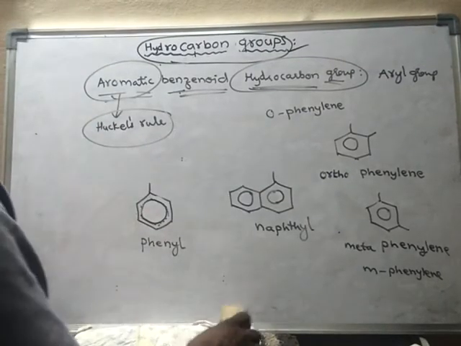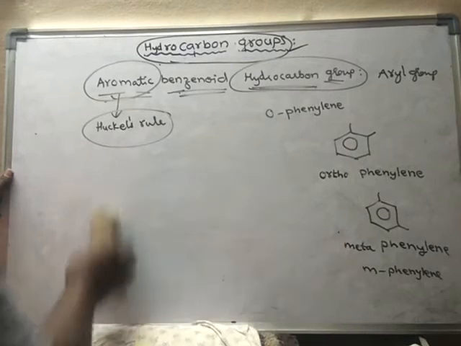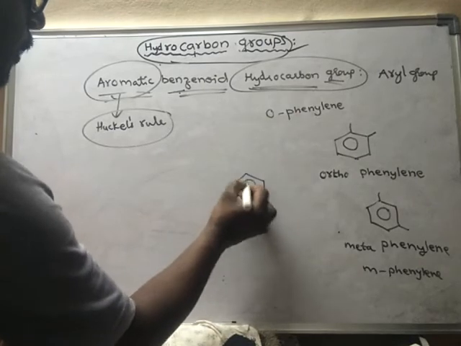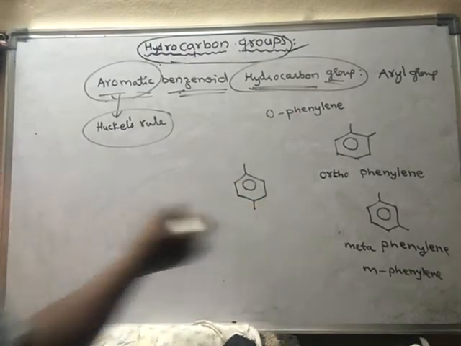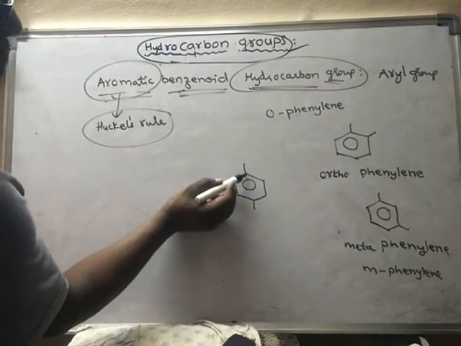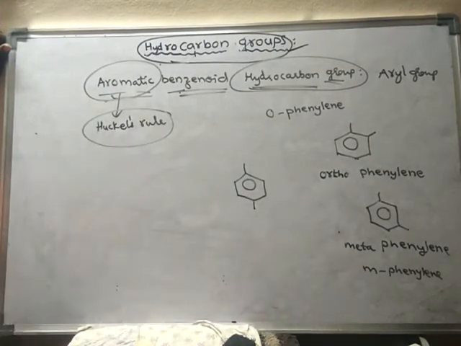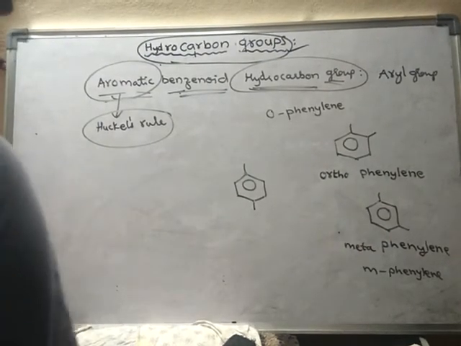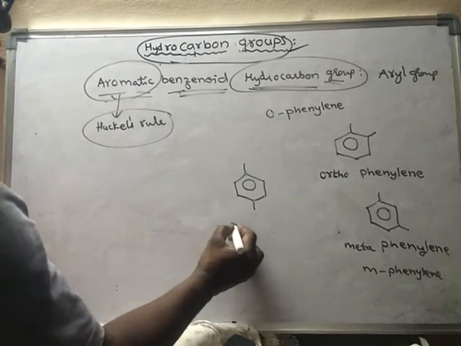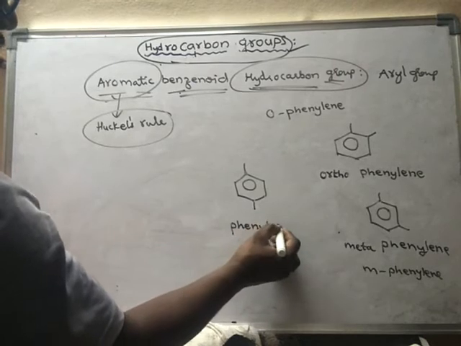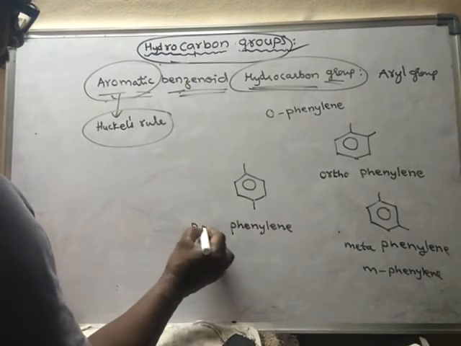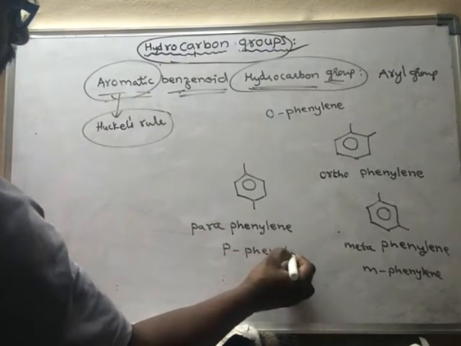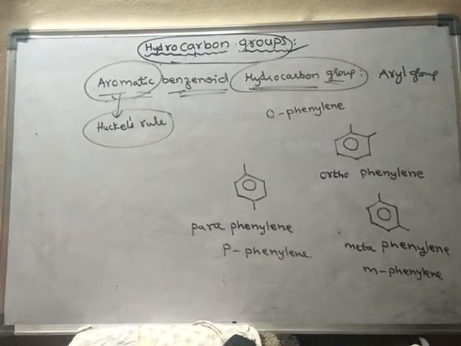O-phenylene, M-phenylene. Suppose I remove hydrogen from this carbon and this carbon, that means these two are opposite to each other. Between this carbon and this carbon there are two carbons. Then it is also called phenylene, but it is said to be paraphenylene, or simply p-phenylene.